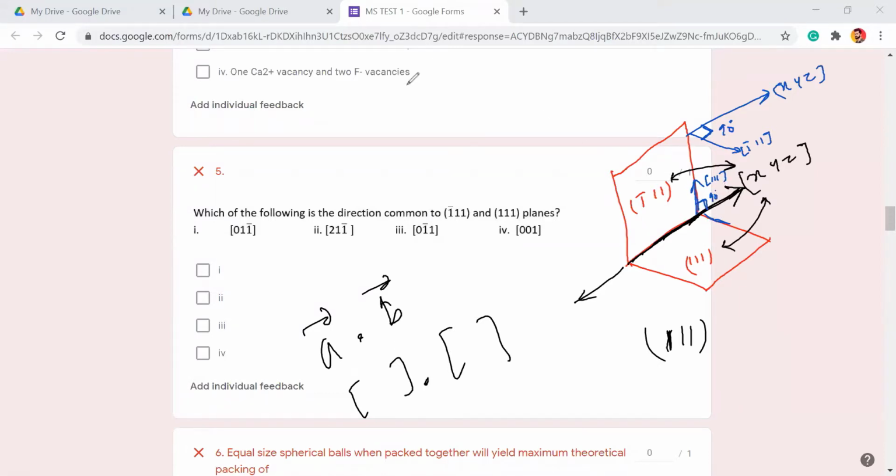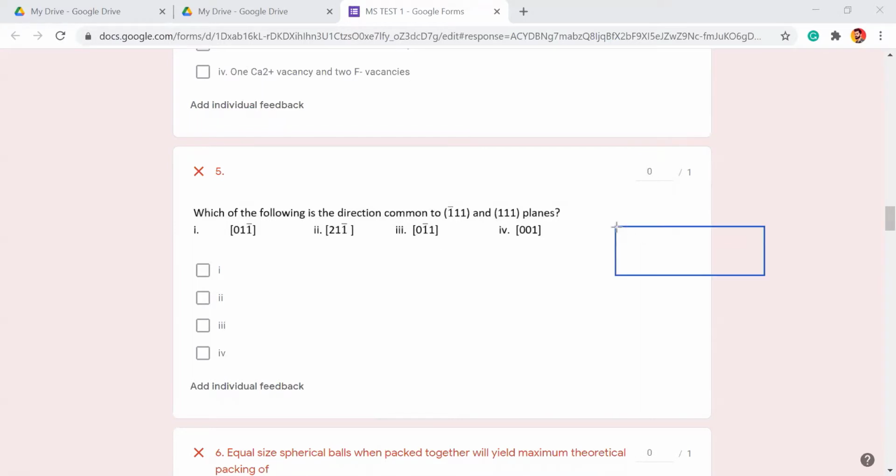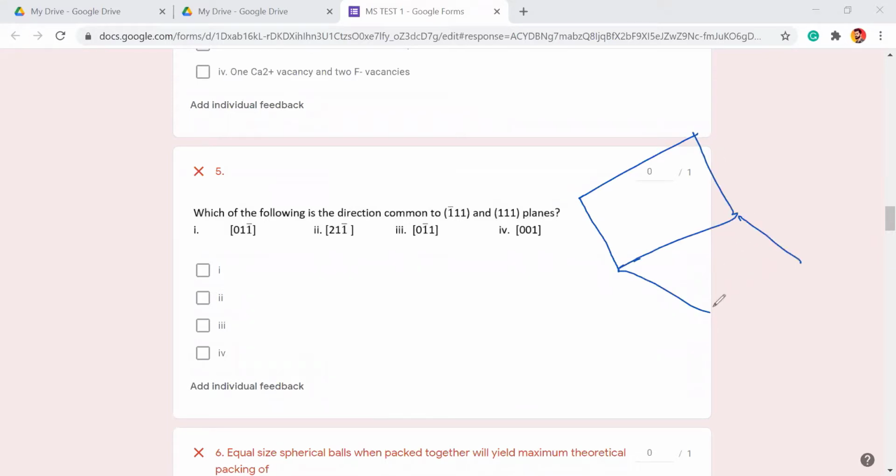So, talking straightforwardly, I just wanted to tell you one thing. If two planes are intersecting and it is asking for the Miller indices of the direction of the line of intersection, then by default you can do this.